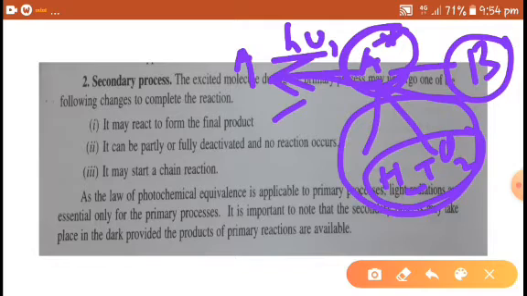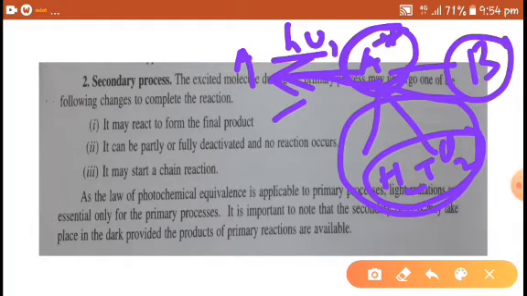As the law of photochemical equivalence is applicable to the primary process only, light radiations are essential only for the primary processes.